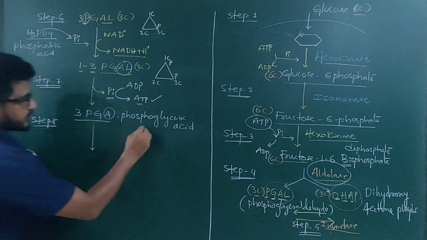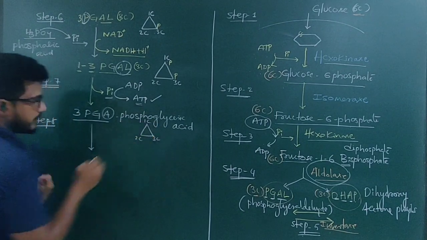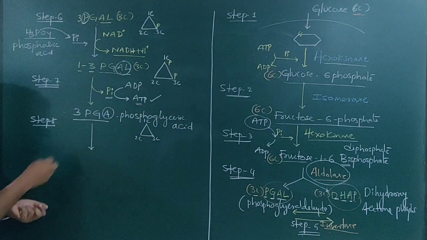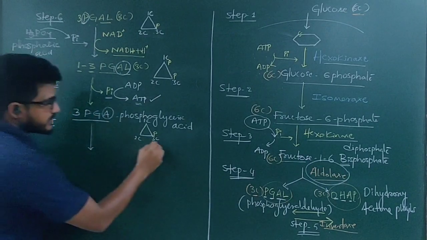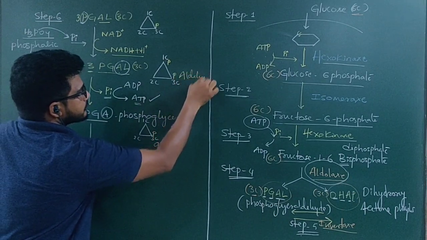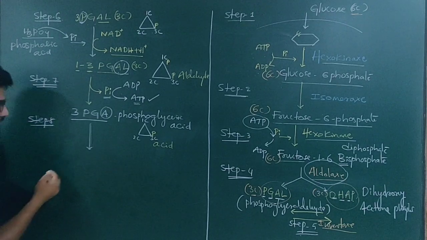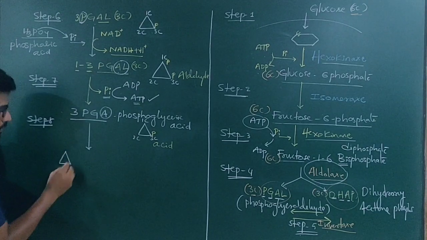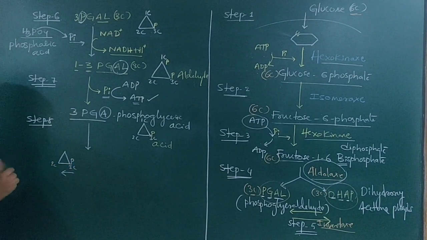Step 8. Suppose it is 3-PGA: first carbon, second carbon, third carbon, and where is the phosphate? At the third carbon. But this is acid. This is aldehyde. In step 8, what is happening? The phosphate present at the third carbon is shifted to the second carbon.